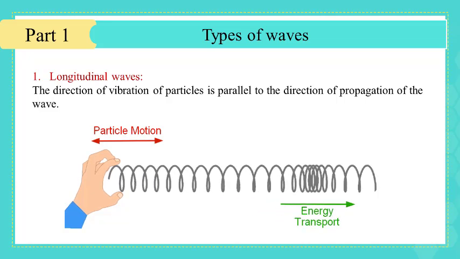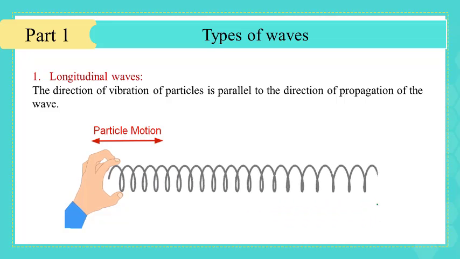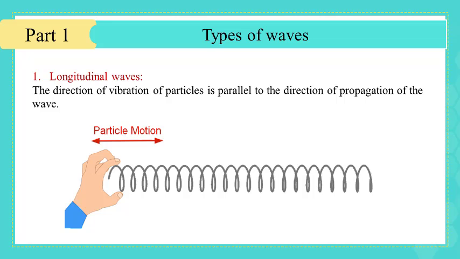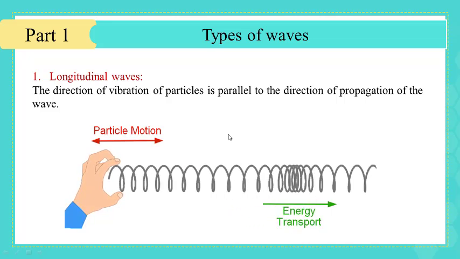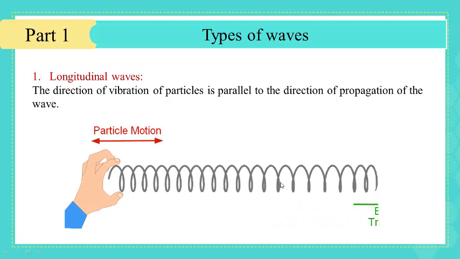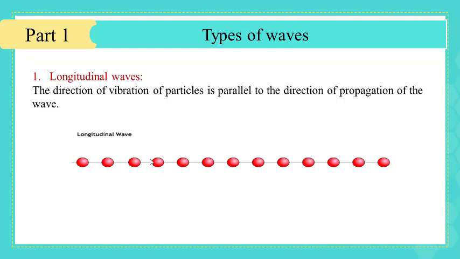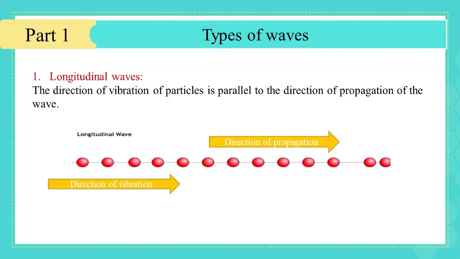According to their mode of vibration, waves are classified into two types. The first one is the longitudinal waves, where the direction of vibration of the particles is parallel to the direction of propagation of the wave. As you can see in this document, the particles are vibrating right and left. This direction is parallel to the direction of propagation of the wave.